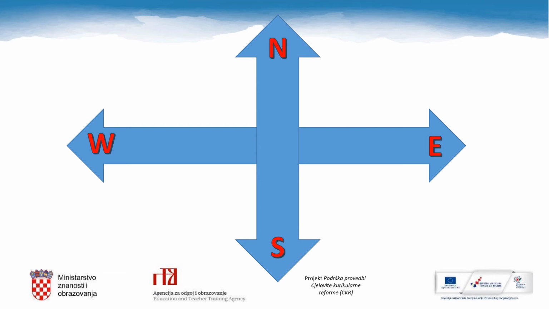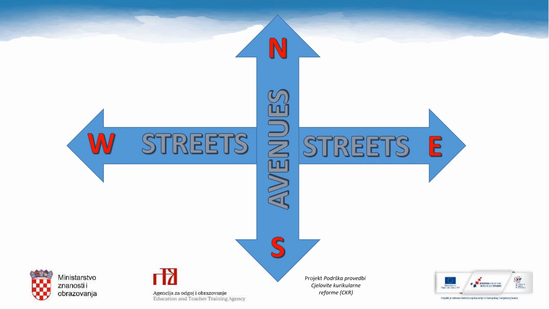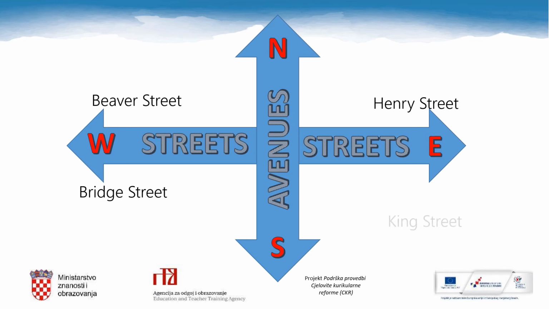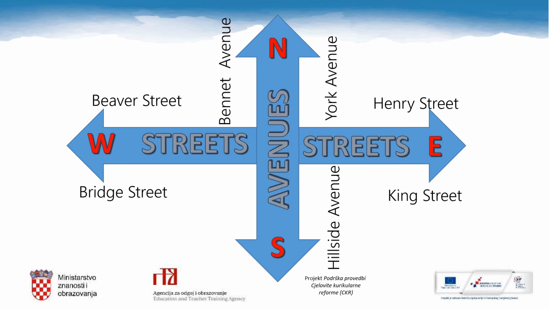We also use zero article with streets and avenues. What's the difference between avenues and streets in New York? Avenues run north and south. Streets run east and west. For example, Beaver Street, Bridge Street, Henry Street, King Street, Hillside Avenue, York Avenue, Bennett Avenue, and King Avenue.